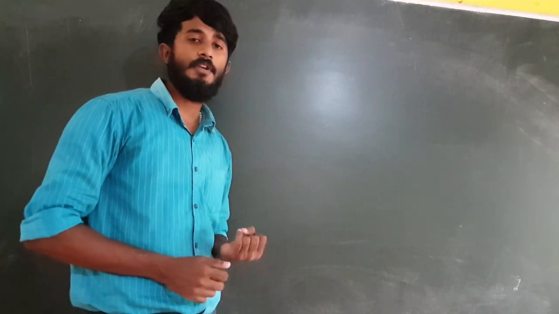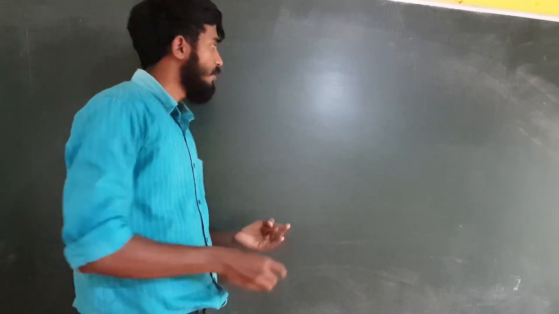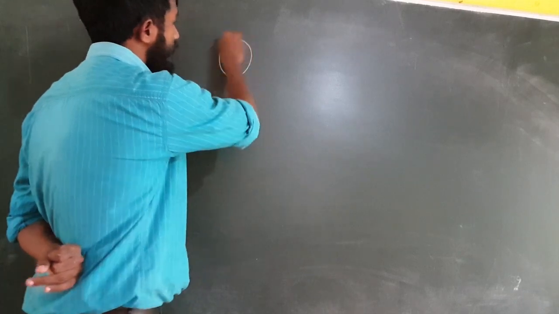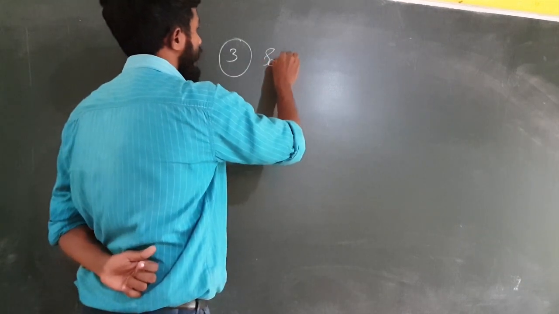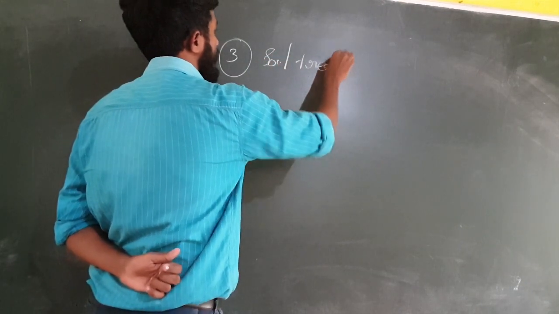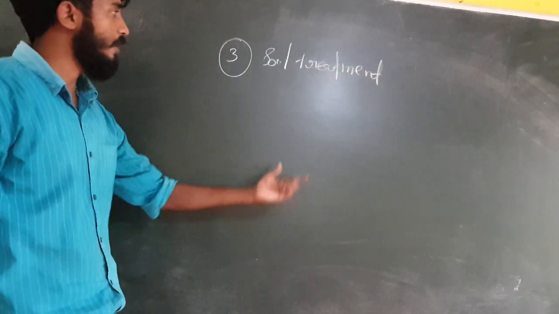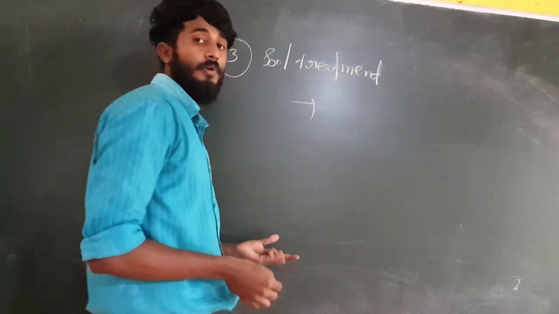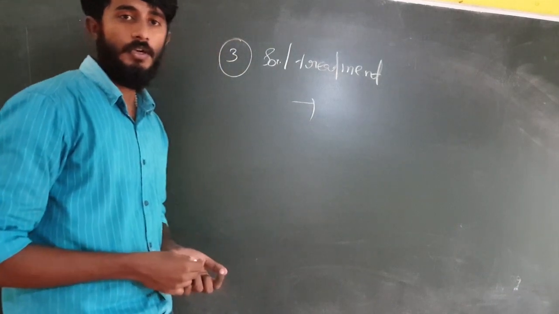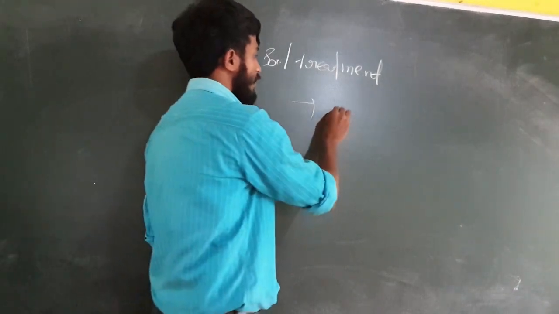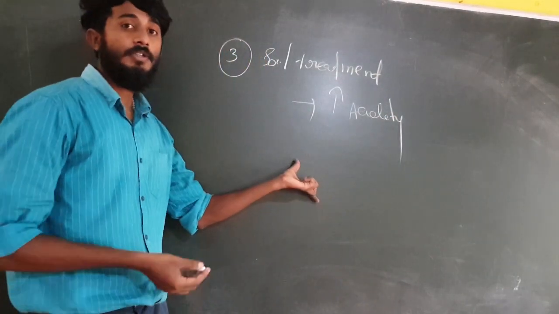So two things we had seen. One is indigestion and the second one is ant bite, isn't it? So we are going to see the third example from our everyday life, that is soil treatment. This is an example for neutralization. So what is happening in this case? Due to human interventions, like throwing wastes here and there, these activities may increase the acidity of the soil.